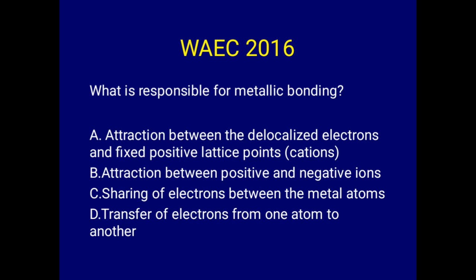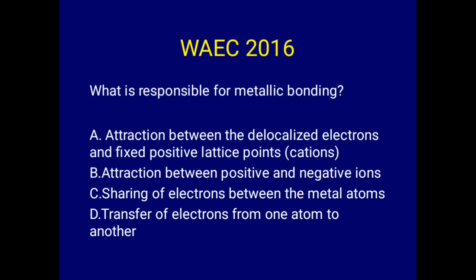Okay, so let's look at another one. WAEC 2016, what is responsible for metallic bonding? You have attraction between the localized electron and fixed cations, attraction between positive and negative ion.